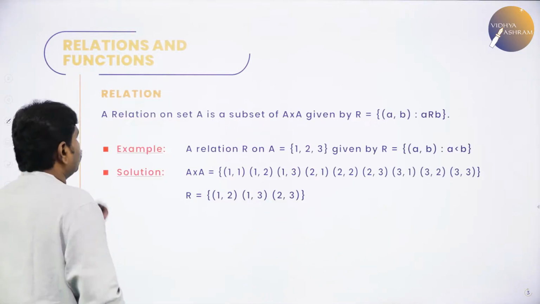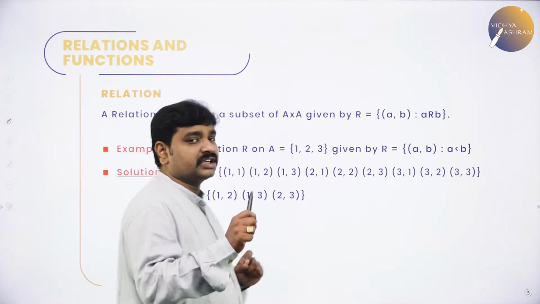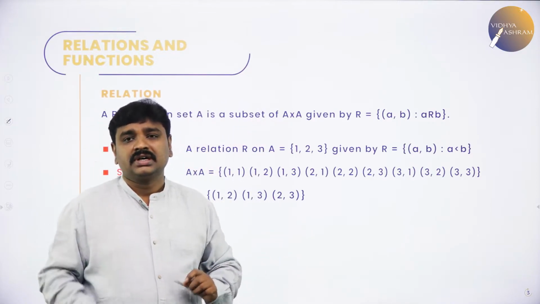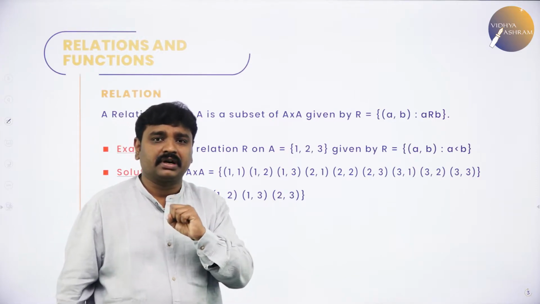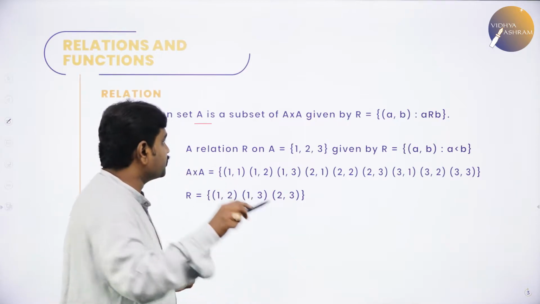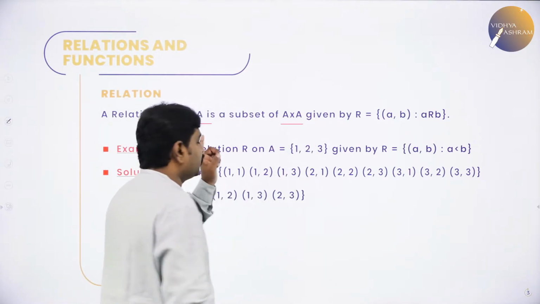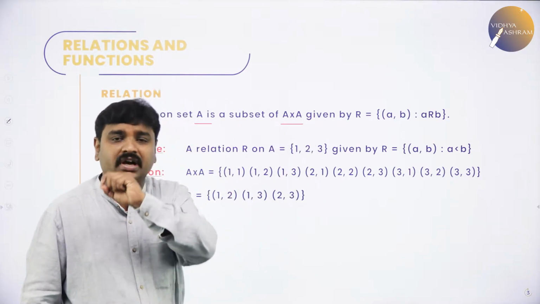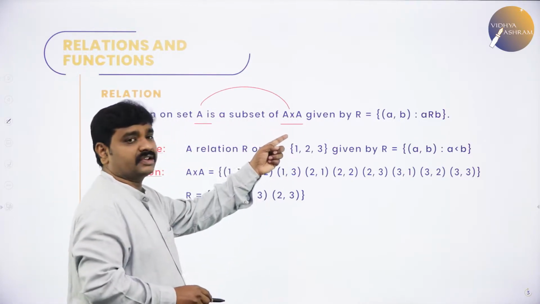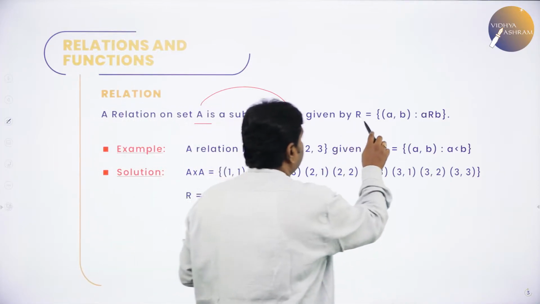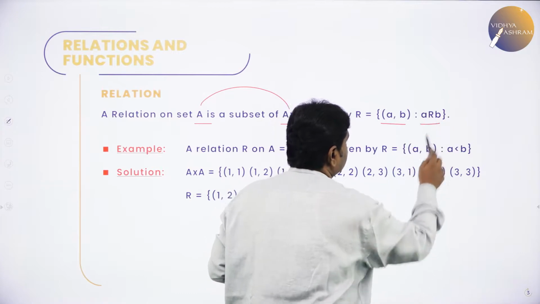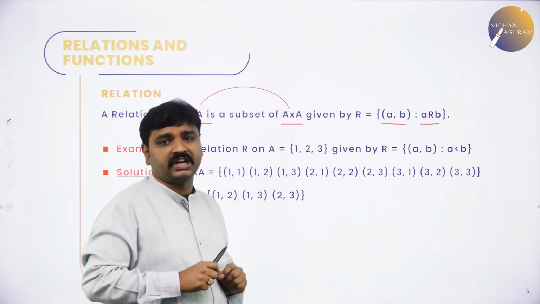with examples. First, when we talk about relation, always relation is a subset of Cartesian product. Relation is a subset of what? Cartesian product. Suppose if I take a relation on set A, it is a subset of A cross A. A relation on set A is a subset of what? A cross A, such that the relation R contains ordered pairs (a, b) such that the first element should be related to the second element.